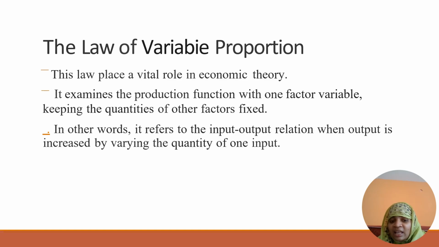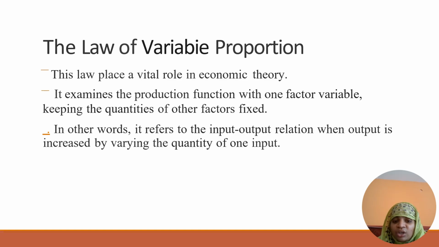If this theory is examined, the factors of production have one factor variable and the other quantities are kept fixed. Here we are taking land as a fixed factor, and labor and capital, these two are the variable factors, because this law of variable proportions focuses on a short run duration.